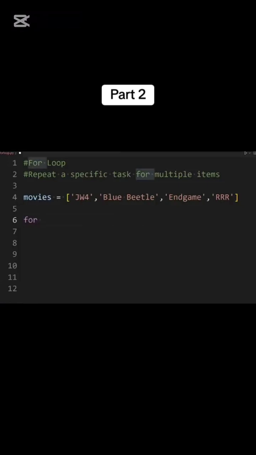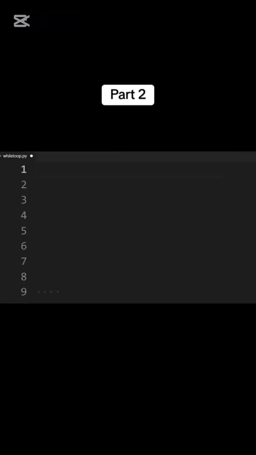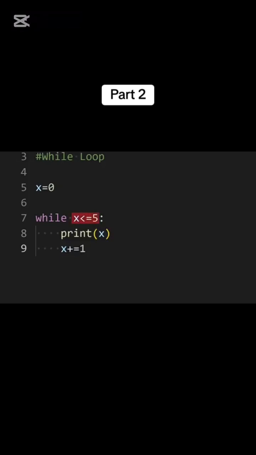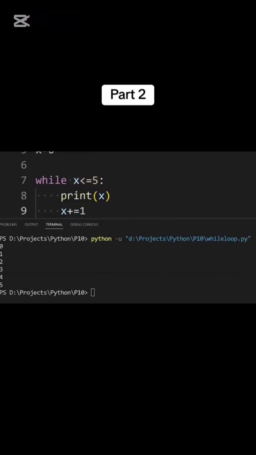As we saw, the for loop takes a collection of items and executes the given code for every item in the collection. But what if we want to loop through a code as long as some condition is true? For that, we can use a while loop. To write a while loop, type while, then the condition, and then the code. If the condition is true, then the while loop will run until the condition becomes false. Like here, the condition was true as long as the value of i was less than or equal to 5. After it got greater than 5, the condition became false and the while loop exited.